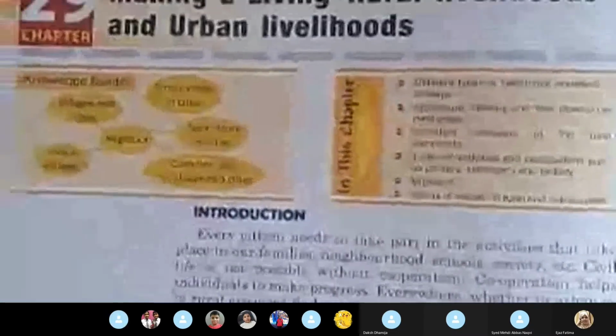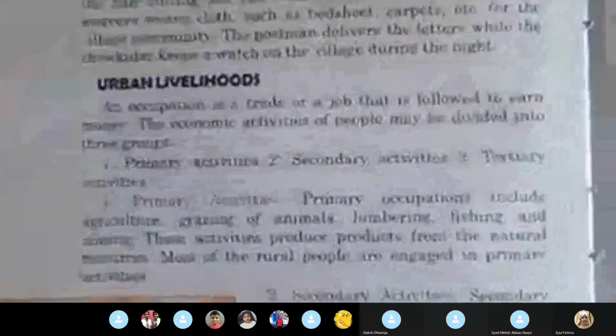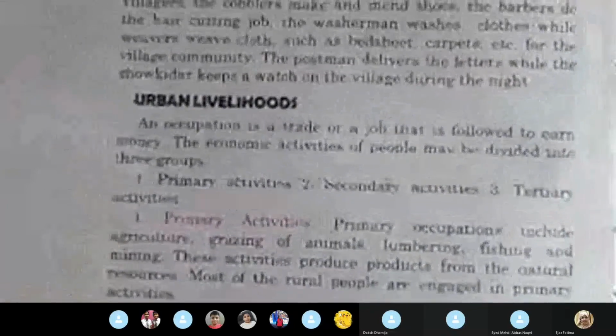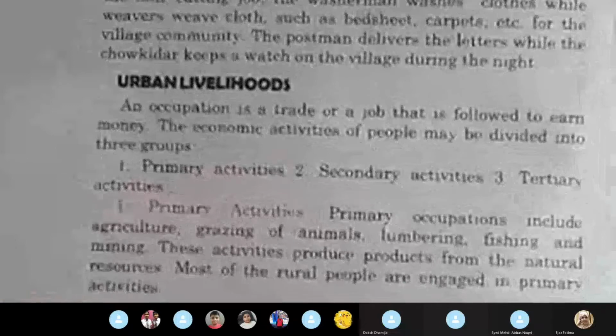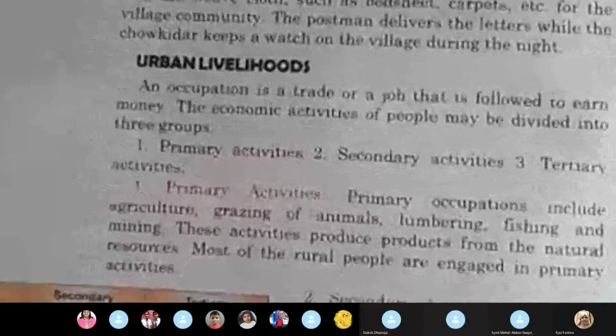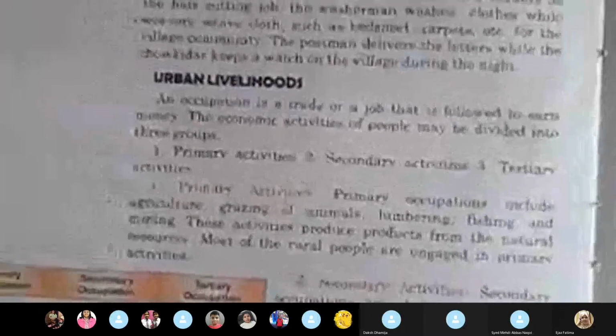So we take up the chapter Making a Living, Rural Livelihoods and Urban Livelihoods. And in that, we are now on urban livelihoods. Last time we did the rural livelihoods. That means the work taken up by the villagers to earn their living. Now, today we take up urban livelihoods.